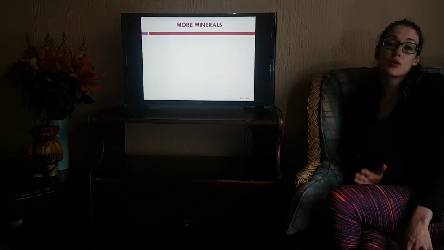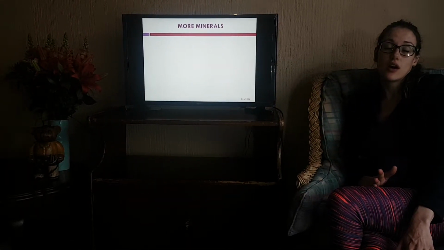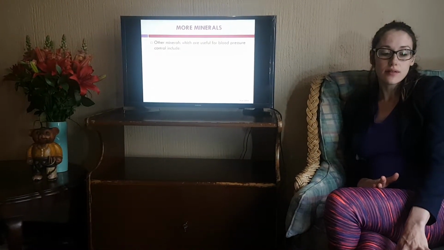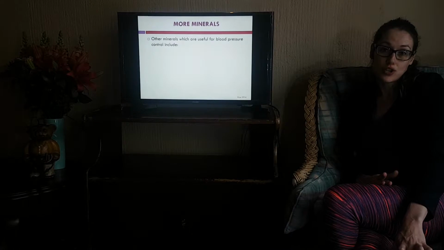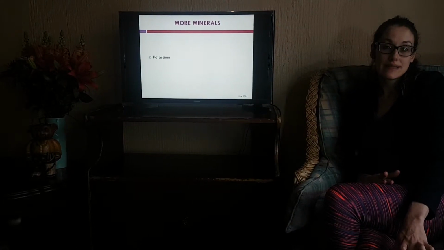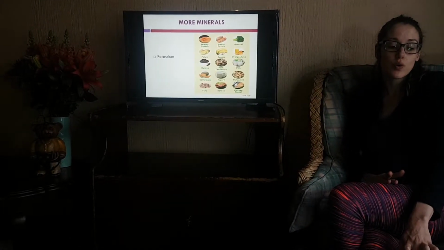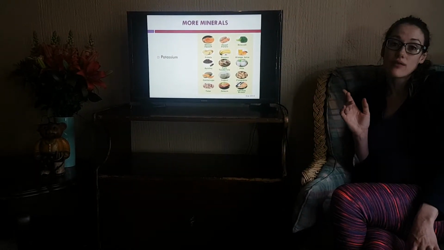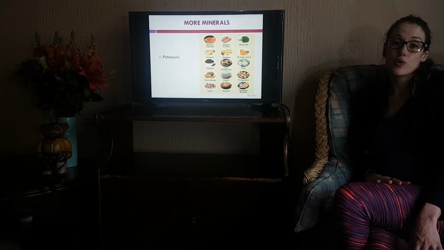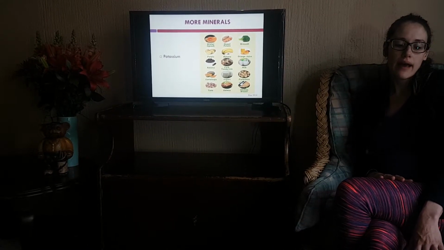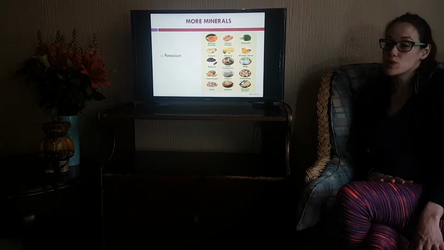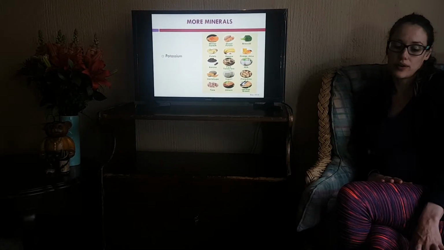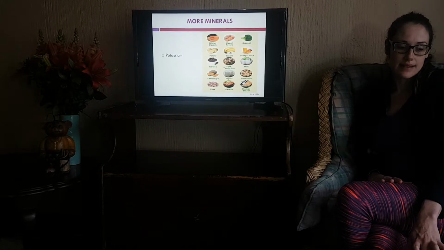Other minerals also help to benefit macrovascular complication prevention. These also help with blood pressure control. Potassium is one of them. If we have a look at your sources of potassium, you just want to be mindful that a lot of them are high in carbohydrate, so you want to practice portion control with them. There are also protein sources of these high potassium foods which can be included in the diet.